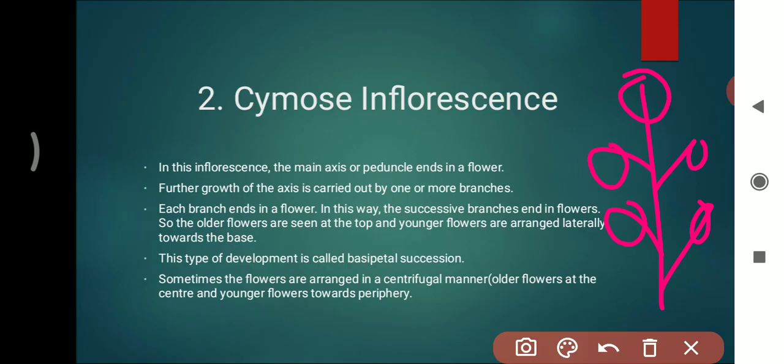In this way, the successive branches end in a flower, so the older flowers are seen at the top and the younger flowers are arranged laterally towards the base. This type of development is called basipetal succession, which is exactly the reverse of the acropetal succession. Sometimes the flowers are arranged in a centripetal manner.